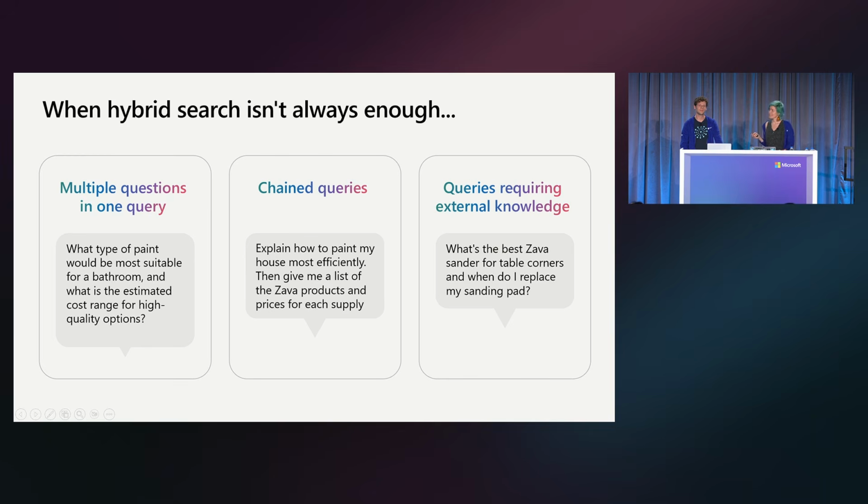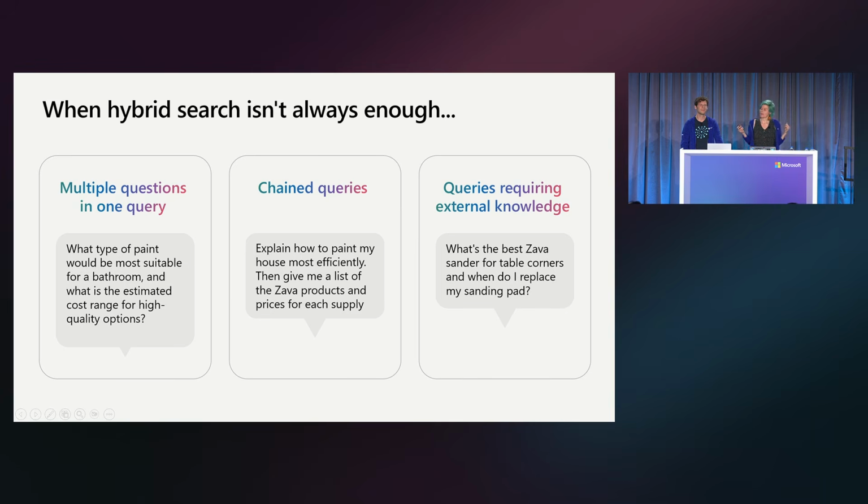However, today we're actually here to talk about when hybrid search isn't enough, when we need to build additional strategies on top of hybrid search, right? So here I have some examples of hard queries that we need to address with more agentic techniques. The first example is having multiple questions in one query. This one is like, what type of paint is most suitable for the bathroom? What's the price range of all these different options? They're asking a lot of things in one query, and it's not the kind of thing we can answer with a single search call, right? We actually have to decompose that question into multiple questions.